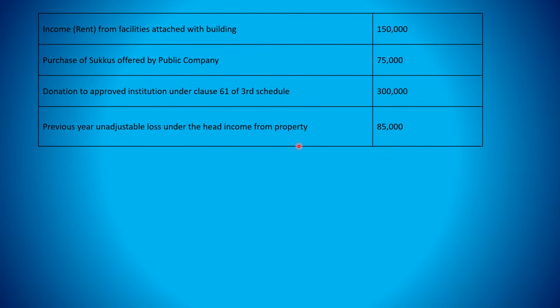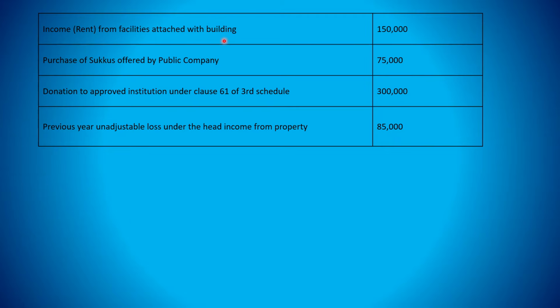We can see income from facilities attached with a building. For example, one has given a hostel. The hostel owner may be providing Wi-Fi, mess, transportation, food or laundry services. Income from such services is not income from property. We call it income from other sources.